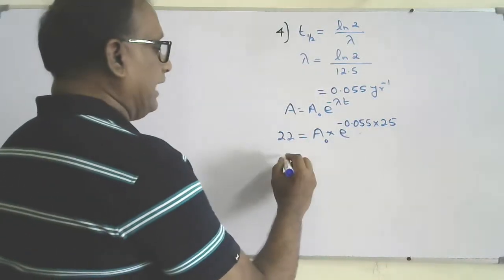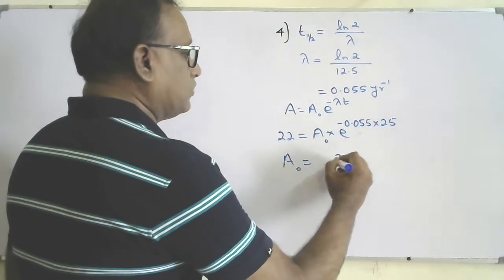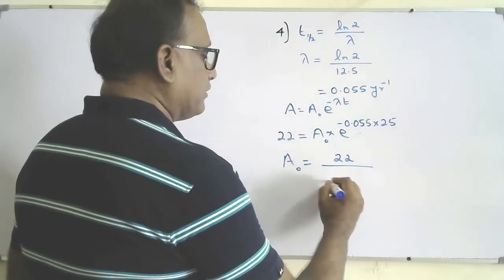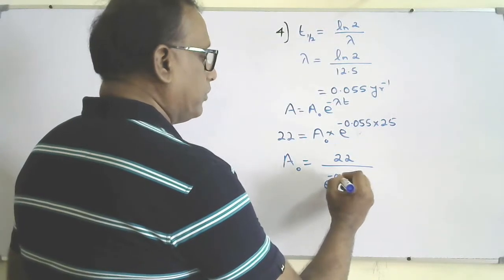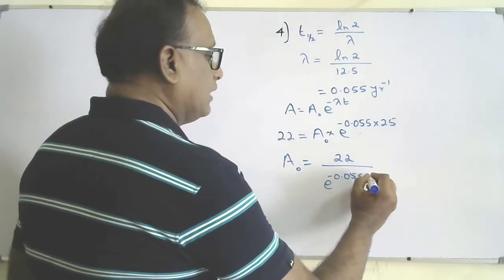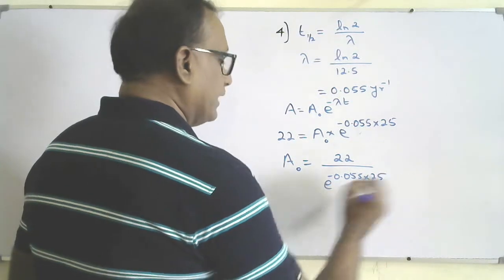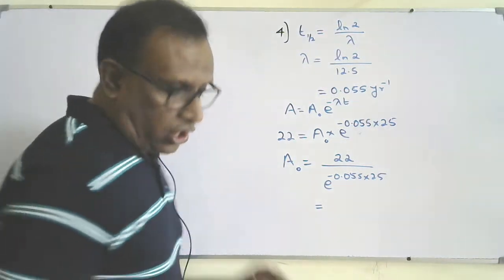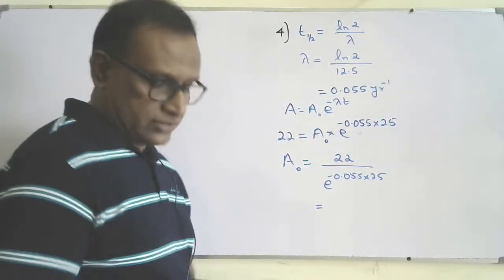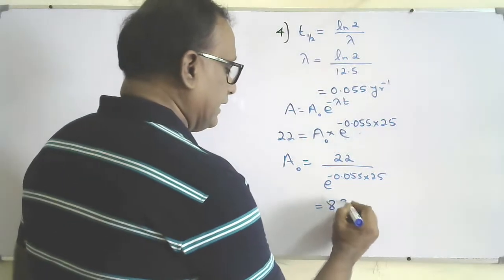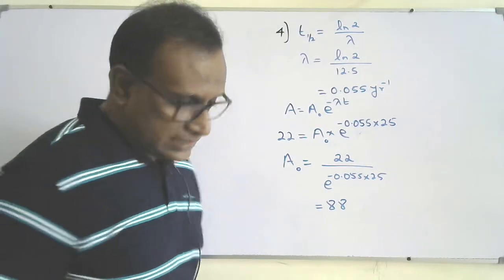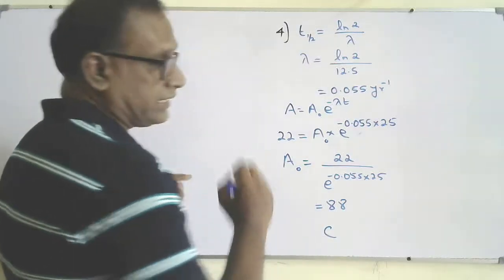So now solve it. A naught is equal to 22 over e to the power minus 0.055 into 25. Solve it. The value will be almost 87.8 or something. You can say 88. So the correct answer is C for question number 4.